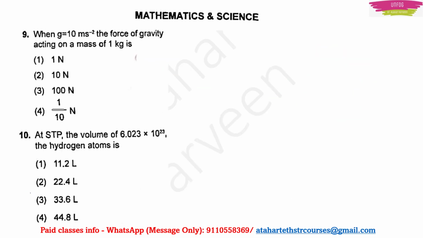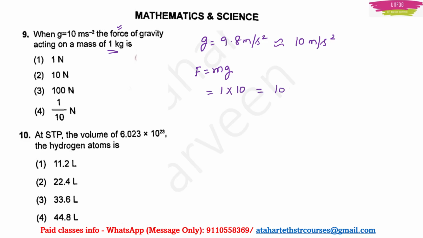Next, question number 9. When g is 10 meter per second square, the force of gravity acting on a mass of 1 kg is. So here acceleration due to gravity is actually 9.8 meter per second square. In the question they have asked us to take it as 10 meter per second square. And they are giving the mass of that body which is 1 kg and they are asking us to find the force. Clearly we have force is equal to mass into acceleration due to gravity, right? Mass they have given is 1 kg and g is 10, so our force will be 10 Newton. Option 2 will be the correct answer.